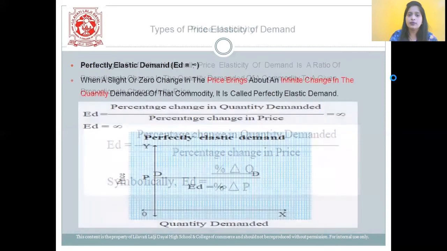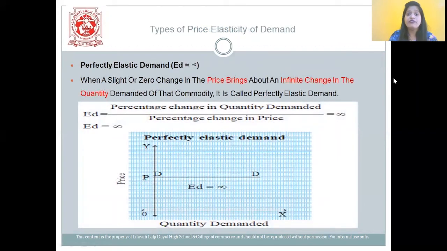Now, here we have types of price elasticity of demand. So the first one is perfectly elastic demand.